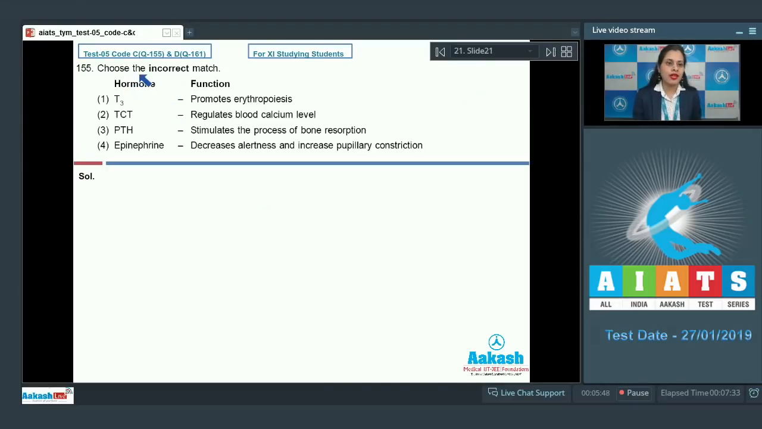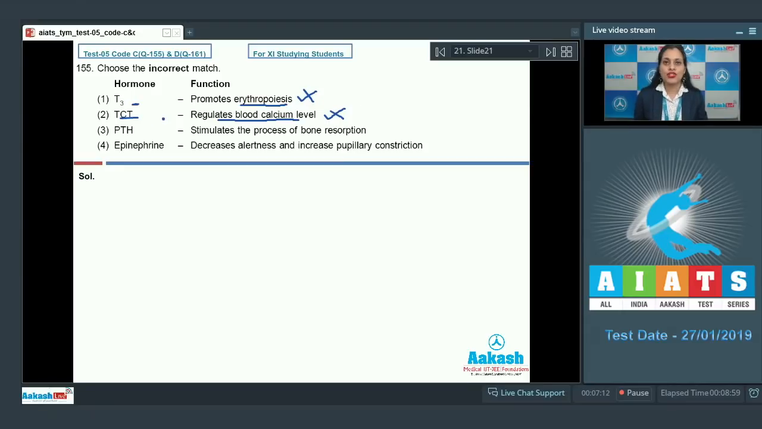Question number 155. Choose the incorrect match, and the matches given are with respect to hormone and its function. The very first match is T3, and the match given is promotes erythropoiesis. As it is a correct match, this cannot be a correct answer to our question. This T3 or thyroxine hormone is released from thyroid gland, and it supports erythropoiesis, that is the process of formation of red blood cells. The next match given is TCT, and the match is regulates blood calcium level.